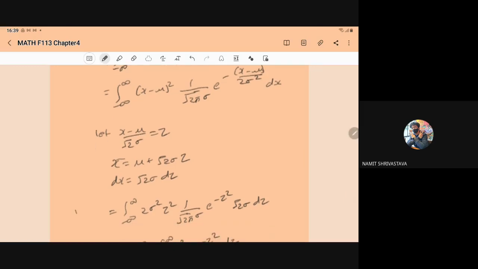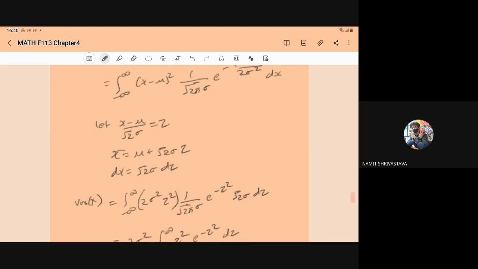So here you can say this is the variance of x, minus infinity to infinity. Now in place of x minus mu whole square, we write 2 sigma square z square, and fx is 1 upon root 2 pi sigma, e to power minus z square, and dx will be root 2 sigma dz.